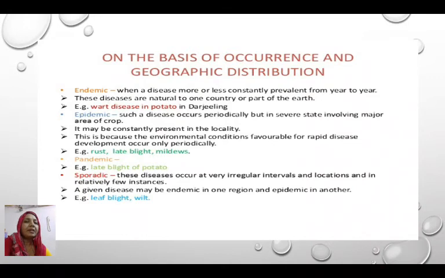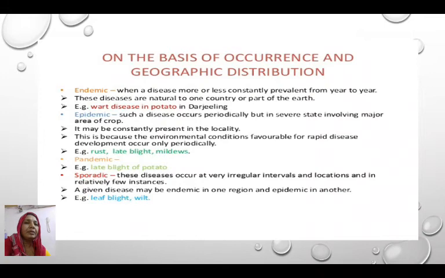When a disease is epidemic, the disease occurs periodically but in severe form, involving major areas of a crop, meaning it occurs over a large area in a country. It may be constantly present in the locality.